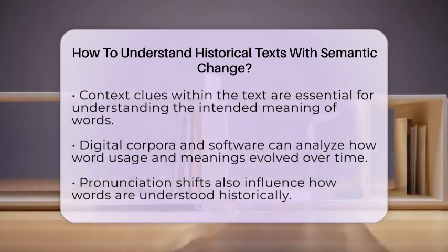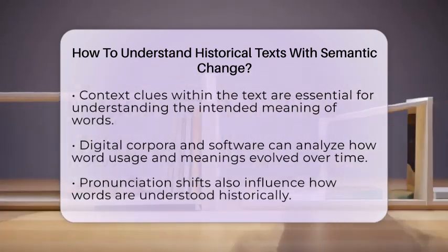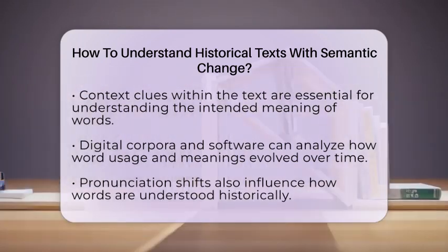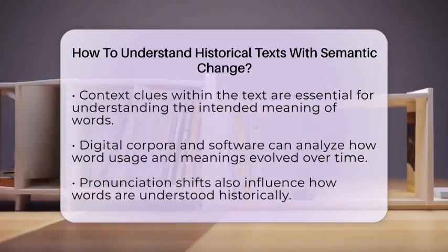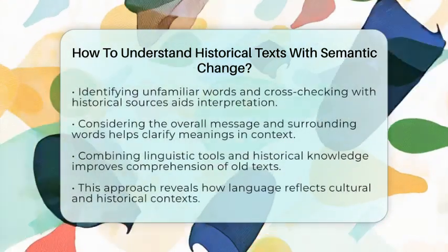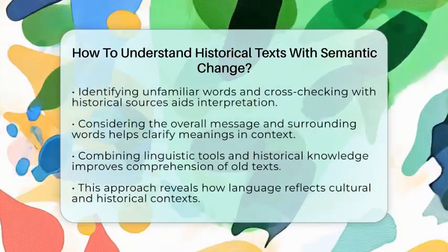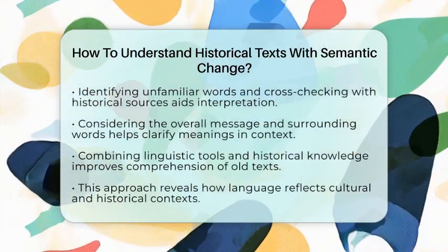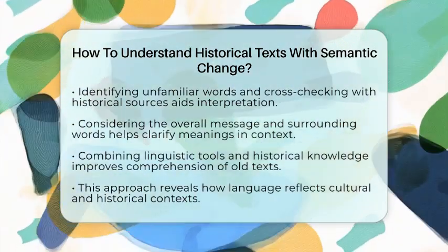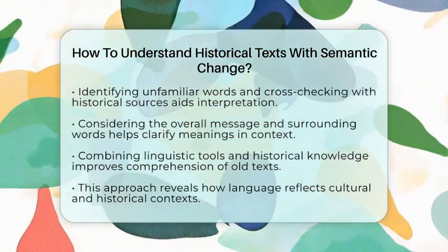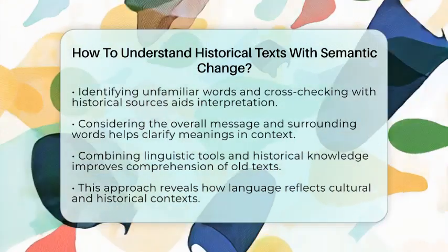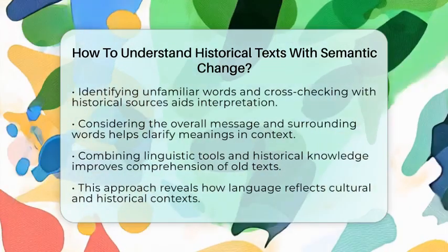When studying a historical text, identify words that seem unfamiliar or have different meanings today. Cross-check with historical dictionaries or etymology sources to see how their meanings have changed. Think about the context of the sentence and the overall message. Sometimes, a word's original sense no longer fits, so consider how the surrounding words and the historical setting help clarify its intended meaning.